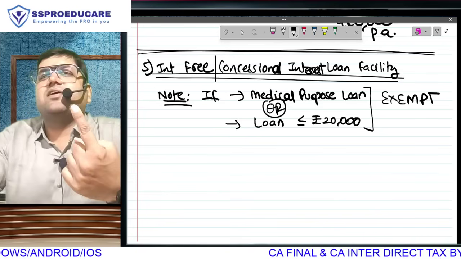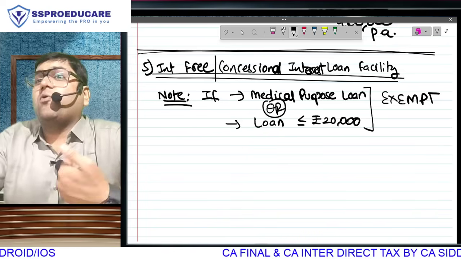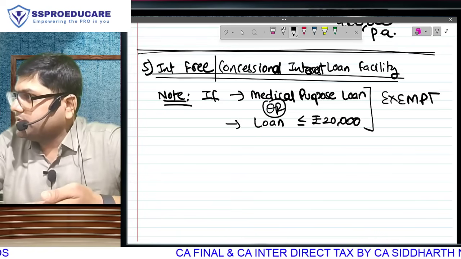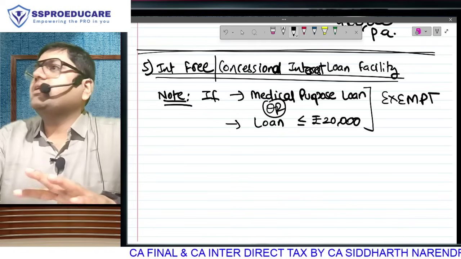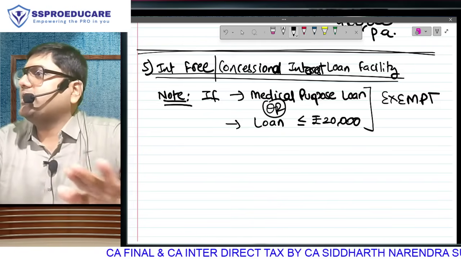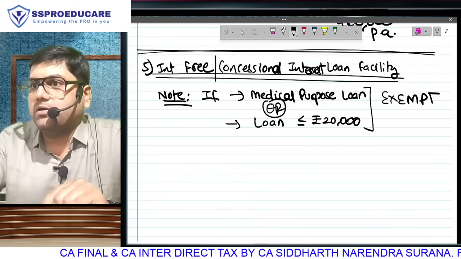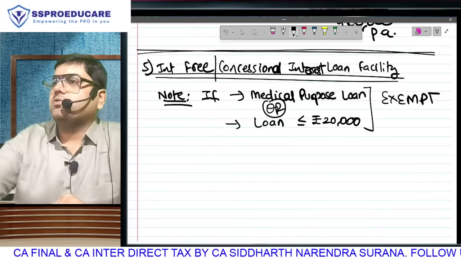For the first one, there is one word of logic, humanity. You don't have money and your boss is only helping you. By the way, the treatment you are going to do with your own cost. So what is the boss's help here? Temporary help with funds, and slowly and gradually I will repay those funds. Do you understand what help exactly the employer is doing here? On the grounds of humanity, this perquisite is not going to be taxable.